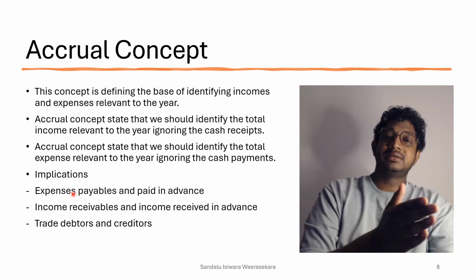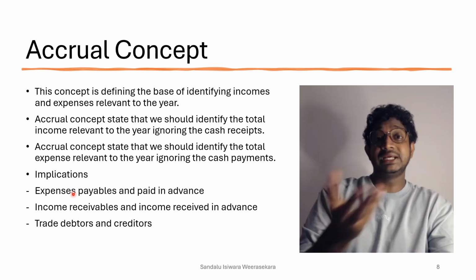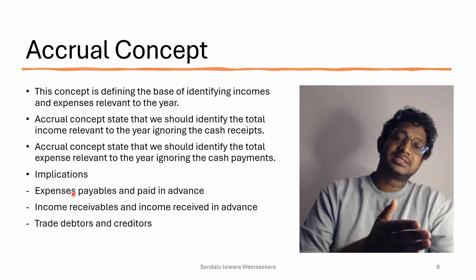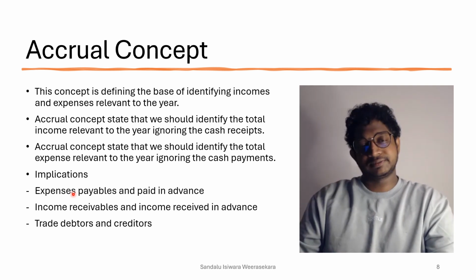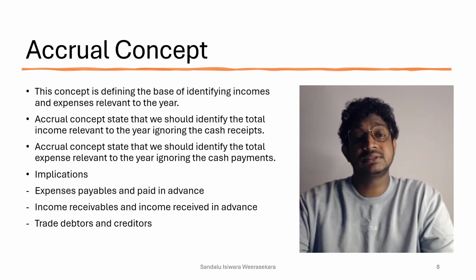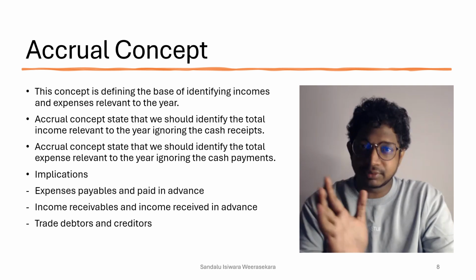So when we consider credit sales as a sale, what's incurred? Debtors, because the credit sales double entry is debtors debit, sales credit, right? Same for the purchases. So trade debtors and creditors are also implications, examples, and situations that come from the accrual concept.